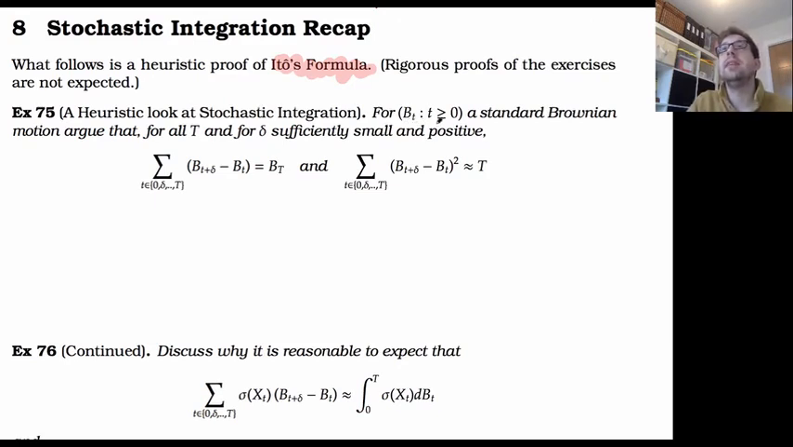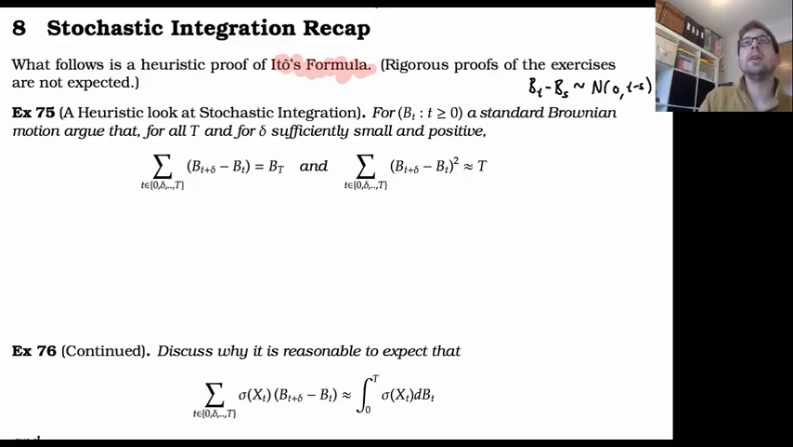We're going to let B(t) be a standard Brownian motion. That's something where each increment of the process is going to be normally distributed as follows, and any increment of this form which is disjoint from any other increment is going to be independent. Now, we want to argue for this first exercise that for a standard Brownian motion, for all t greater than 0 and for all delta sufficiently small and positive, we have the following approximations.